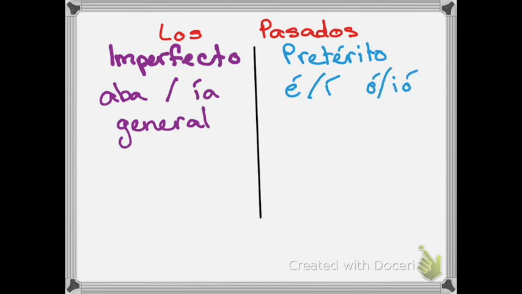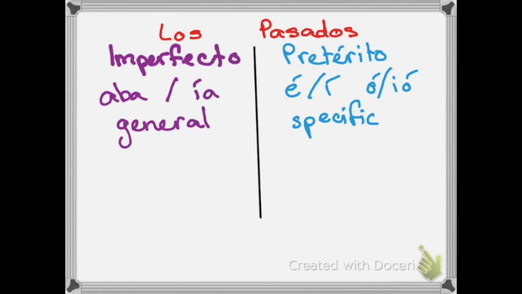Like yo bailé, yo viví, él trabajó, él vivió, comió. Okay. I also like to refer to this as the specific. This is the specific past tense because we're talking about one specific thing or something done at a specific time.